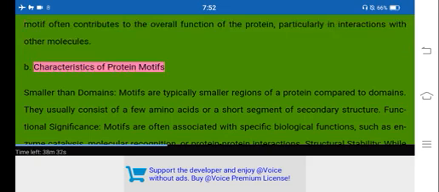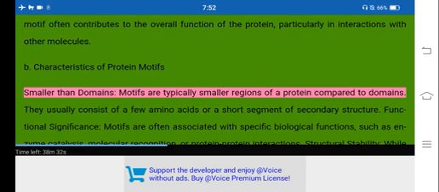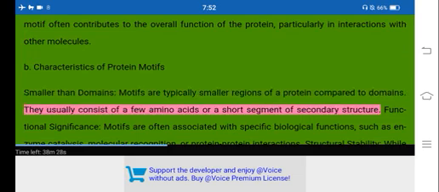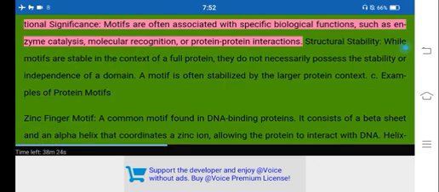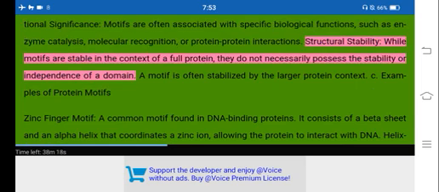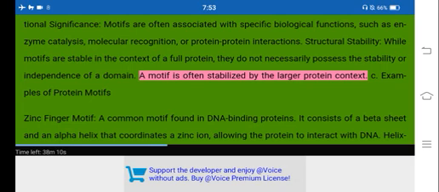B. Characteristics of protein motifs. Smaller than domains, motifs are typically smaller regions of a protein compared to domains. They usually consist of a few amino acids or a short segment of secondary structure. Functional significance. Motifs are often associated with specific biological functions, such as enzyme catalysis, molecular recognition, or protein-protein interactions. Structural stability. While motifs are stable in the context of a full protein, they do not necessarily possess the stability or independence of a domain. A motif is often stabilized by the larger protein context.